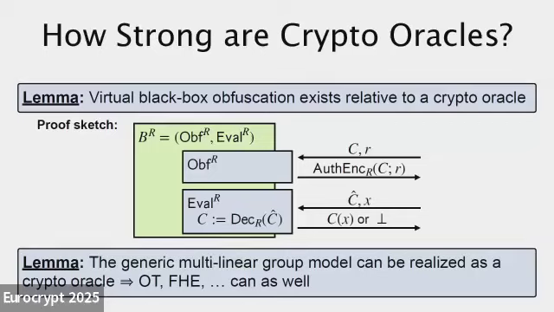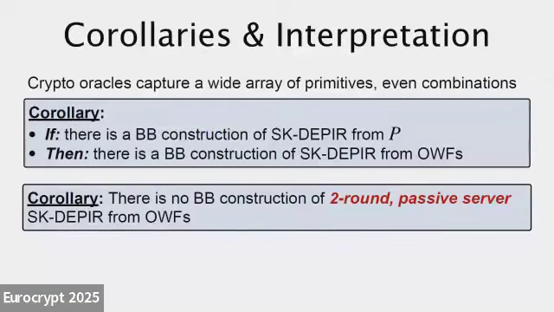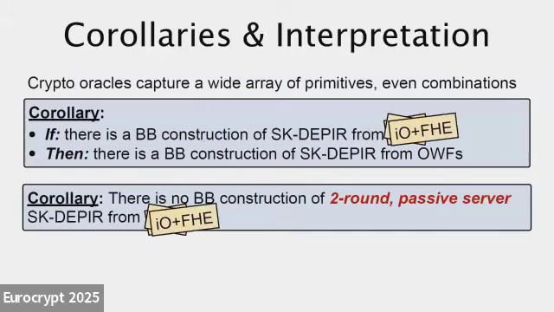And so this leads to the first way to interpret our result: the crypto oracles capture a very wide variety of primitives. For instance, if there's a black box construction of SKDPR from FHE, then there's a black box construction of SKDPR from one-way functions, or from IO, or even from IO and FHE together. It even captures combinations of things, because you can put two things together in a crypto oracle.